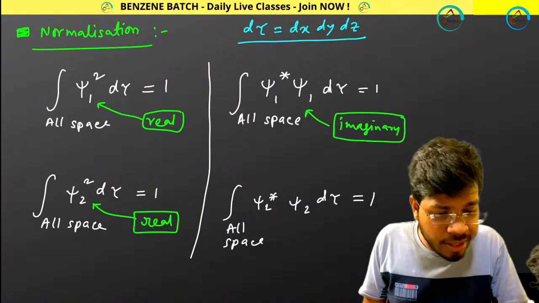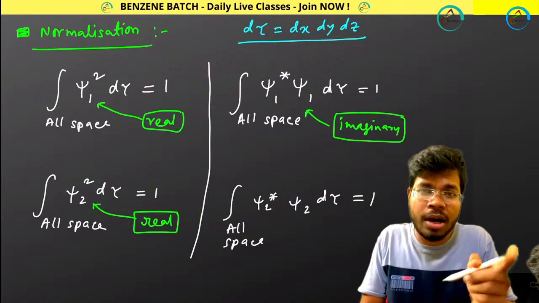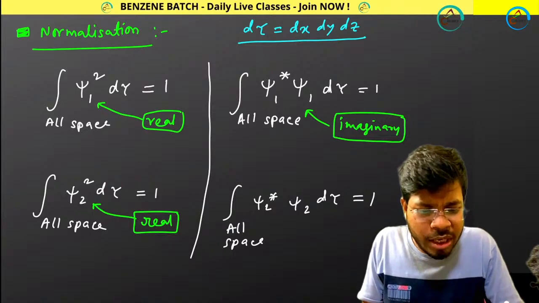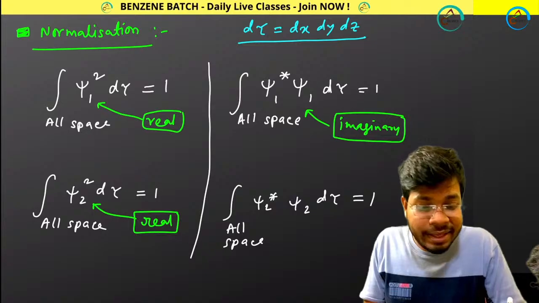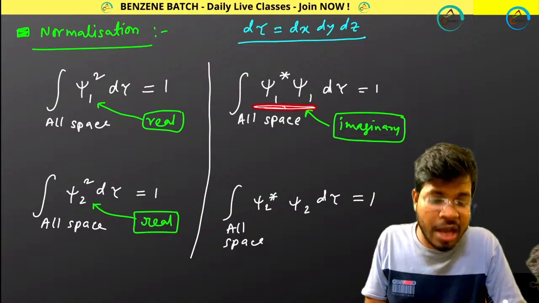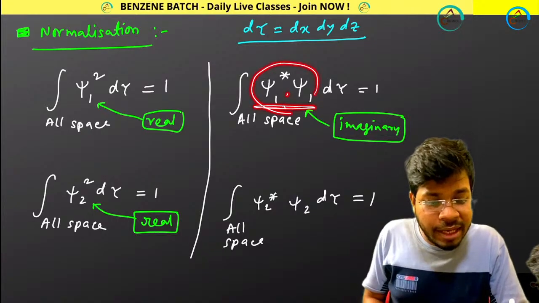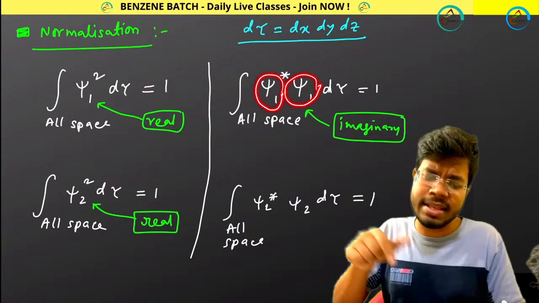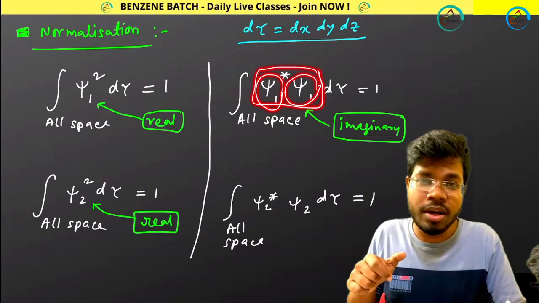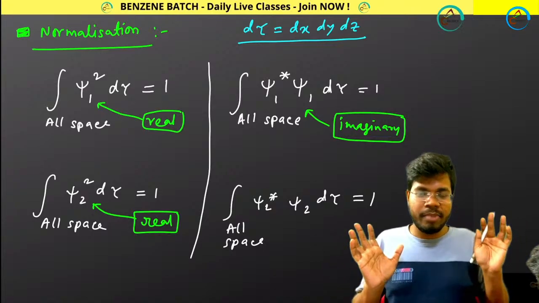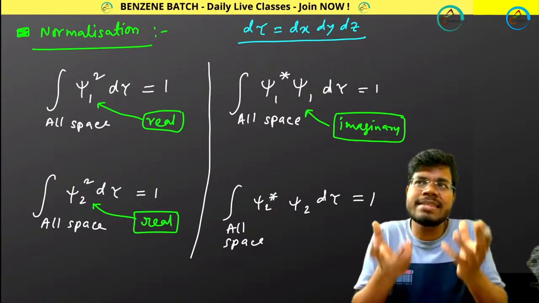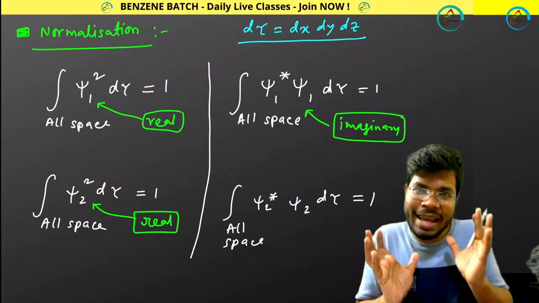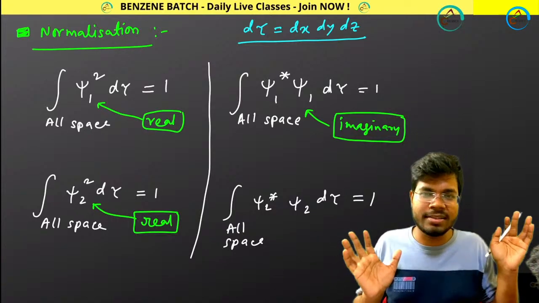That is why I am multiplying psi1 with its conjugate wave function, so that whenever I multiply psi1 star and psi1, the overall term becomes a real term. Psi1 is imaginary, psi1 star is also imaginary, but when I multiply these two, it is a real function. Because imaginary means there is no real existence of that function. That's all about imaginary, and because of that we need to get the real function. That is the logic behind this.